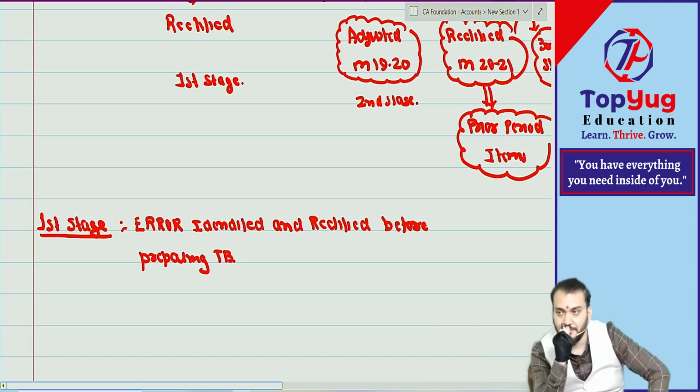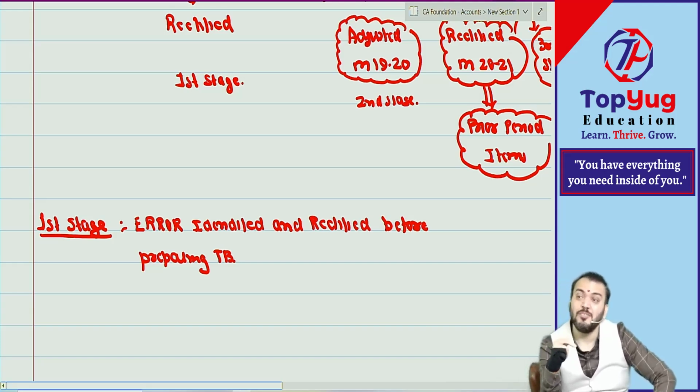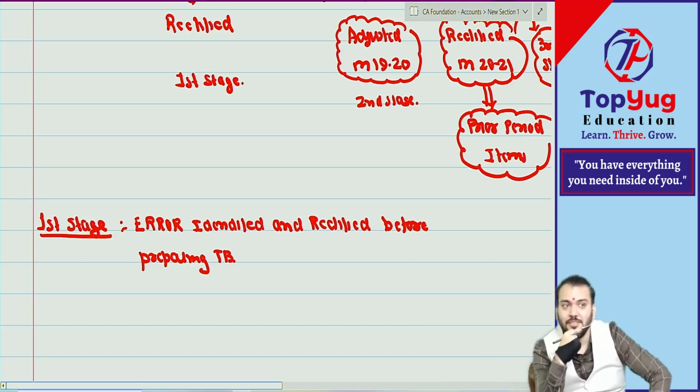Think and say. My question to you all: this is before trial balance. So there can be a one-sided or two-sided error. Correct. Think and say. So a one-sided error will be represented by which account?